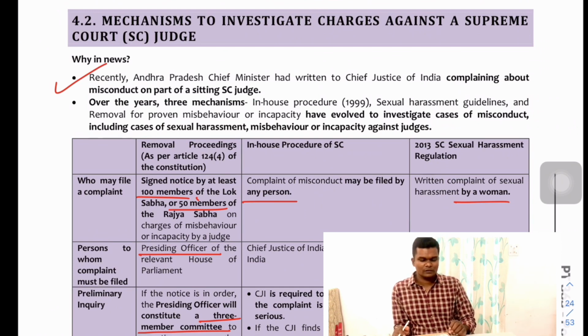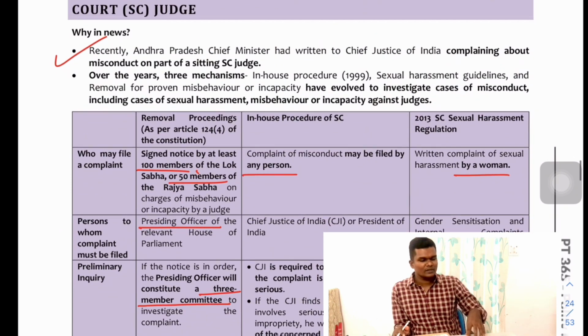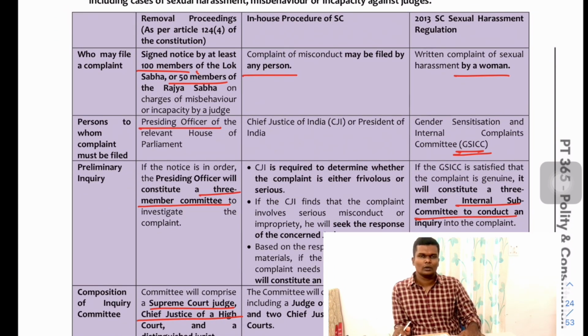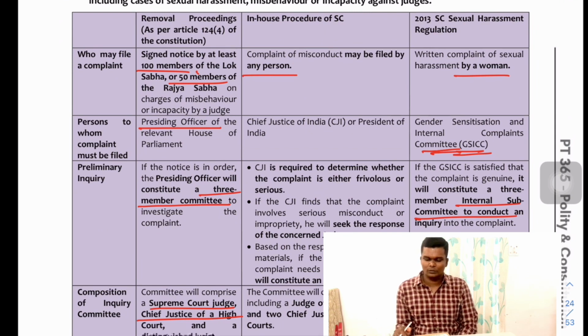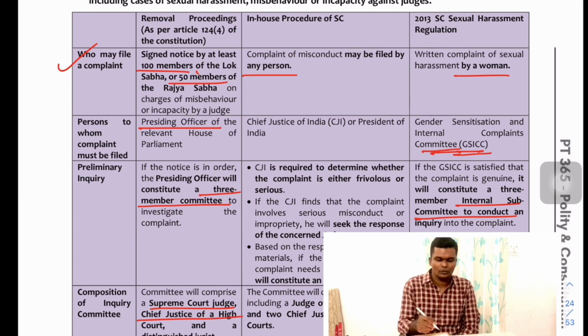Fine. The next one is the mechanism to investigate the charges or cases against the Supreme Court judges. Okay, there are 3 different mechanisms as you can see in the table here. One under Article 124, wherein the Parliament can initiate the proceedings against a judge. Second, in-house proceeding of the Supreme Court. Third, there is a sexual harassment regulation under which there can be the committee, that is gender sensitization and internal complaints committee, which can be constituted. So from Parliament, who can file? It can be 100 members of Lok Sabha or 50 members of Rajya Sabha.